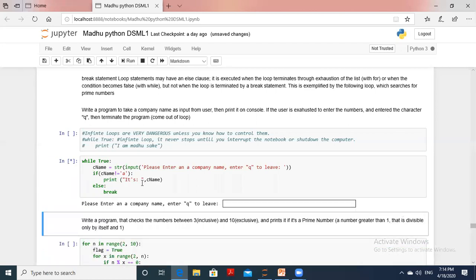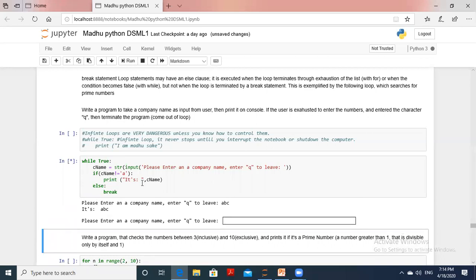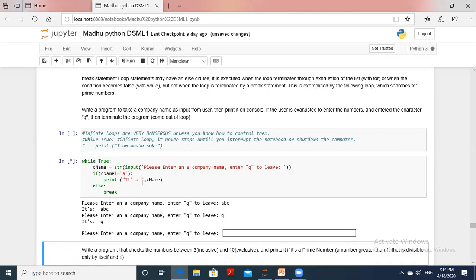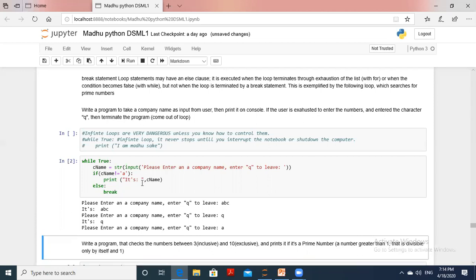So let's see that. The first you enter, ABC company is okay. Next, if you enter Q here, that will not be taken again. It will be treated as the other one. Now if you enter A, then it will terminate the program. I think all of you understood this.